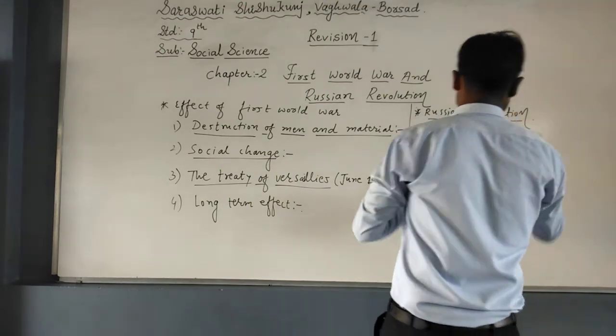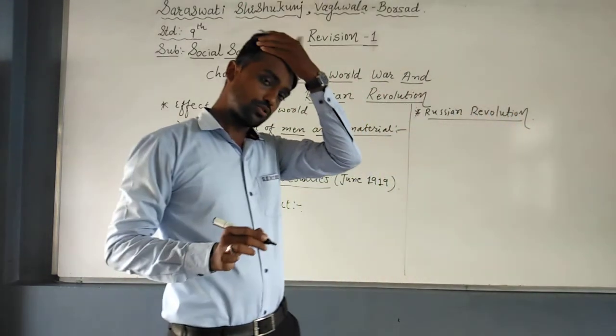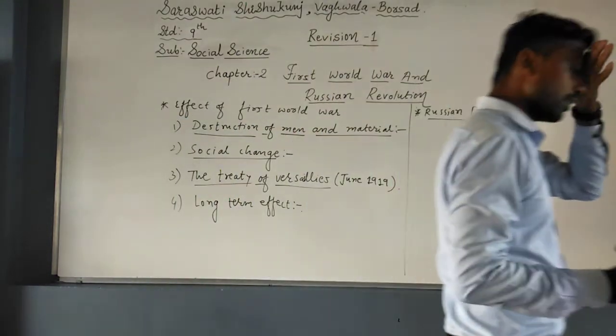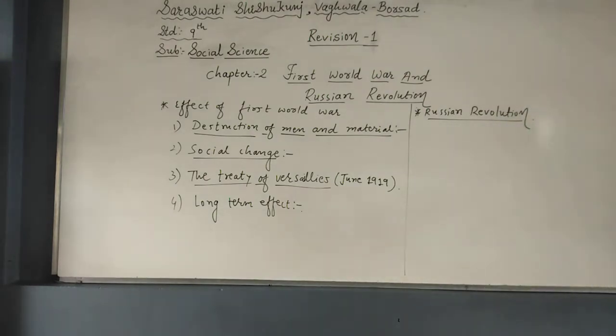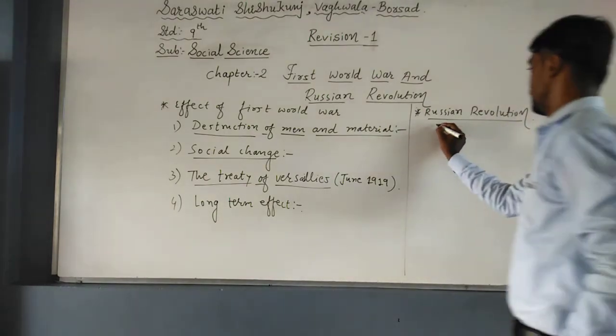In the Russian Revolution, you know that it's a 3 marks short note. The Tsar was ruling over Russia.